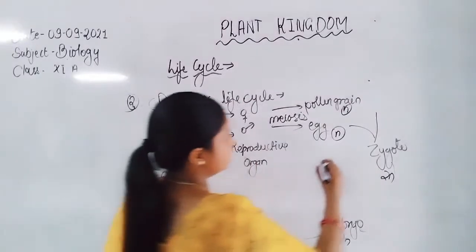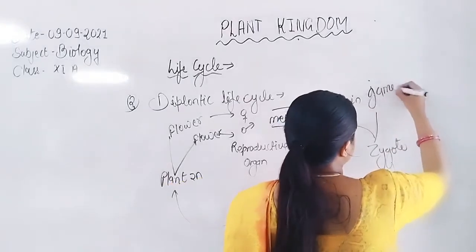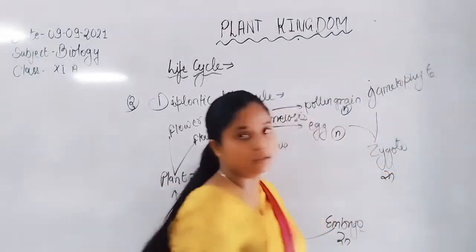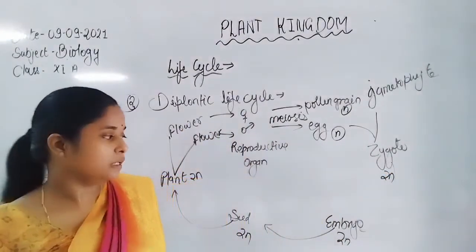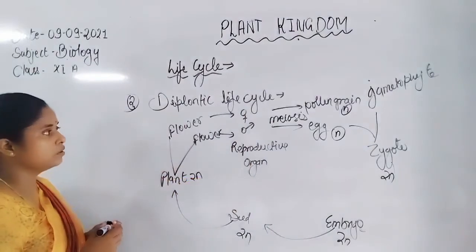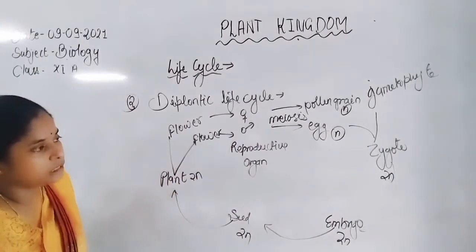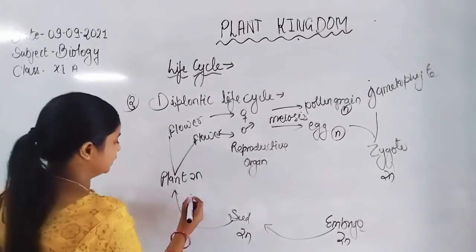So overall, the gametophytic stage is only the pollen grain and the egg, whereas the other stages represent the sporophyte.